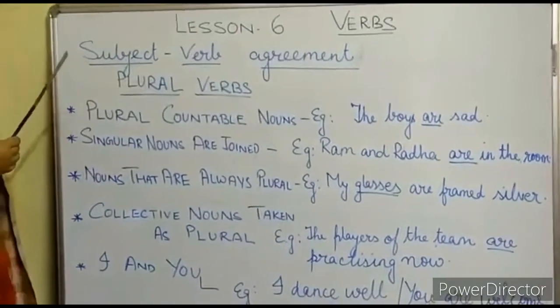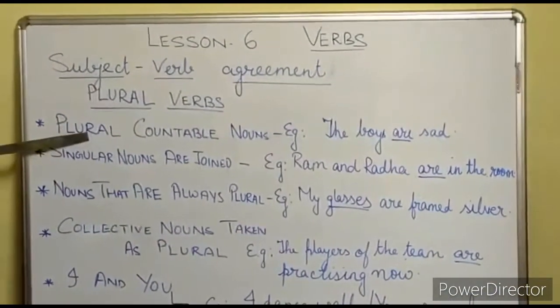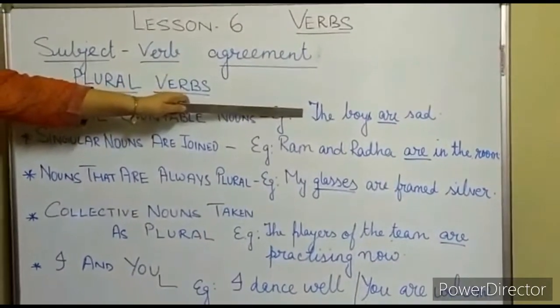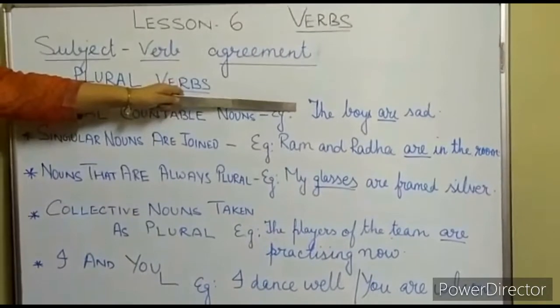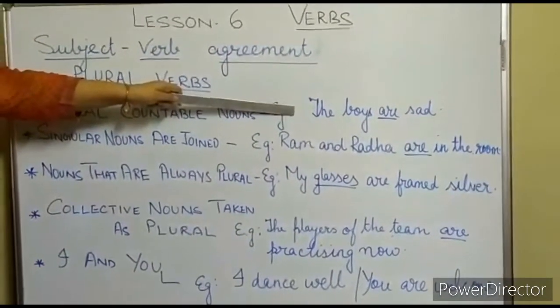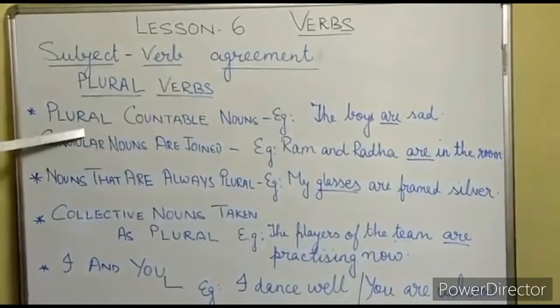So keep in your mind that if the countable noun is in plural form, then the verb will be in plural form. So the boys are sad, the trees are broken, the books are on the table. These are all countable nouns, the nouns which we can count, and they are all in plural forms.